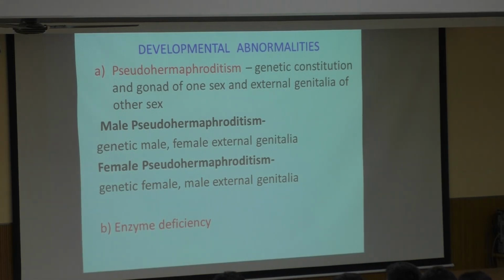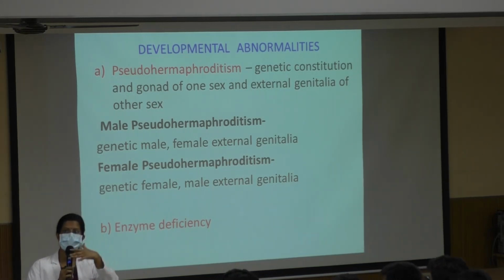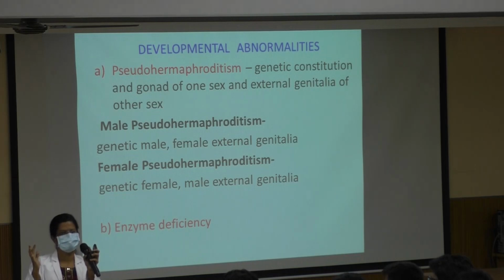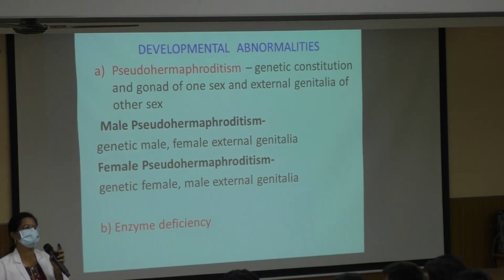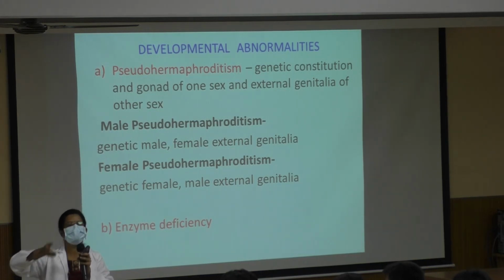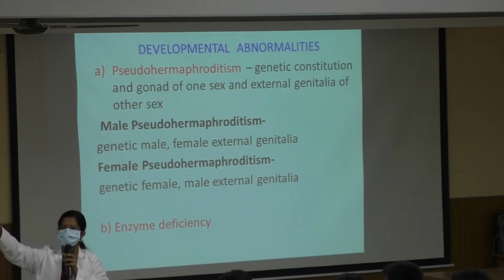Enzyme deficiency, actually this is with some of the adrenal cortex. So what is the enzyme deficiency that you can remember? What are the hormones from adrenal cortex? Glucocorticoid, mineralocorticoid and sex steroid. So what are the synthetic pathways? You remember that together? There is a pathway which puts it into the cortisol pathway, mineralocorticoid pathway, or it can get channelized directly into the sex steroid pathway.